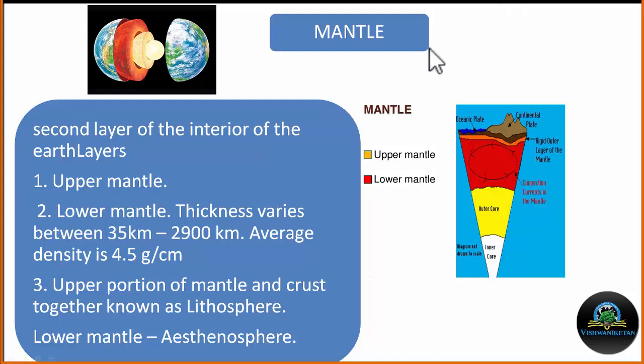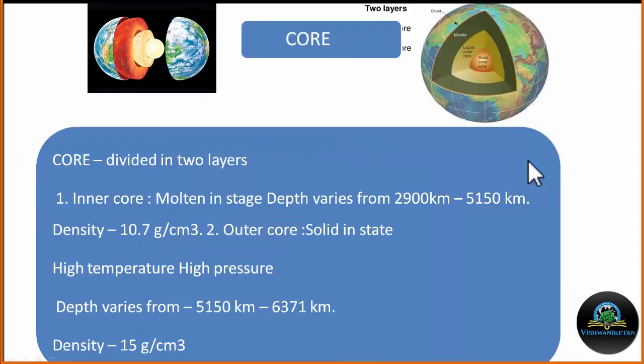The upper portion of the mantle and the crust together form the lithosphere, while the lower mantle is termed the asthenosphere.